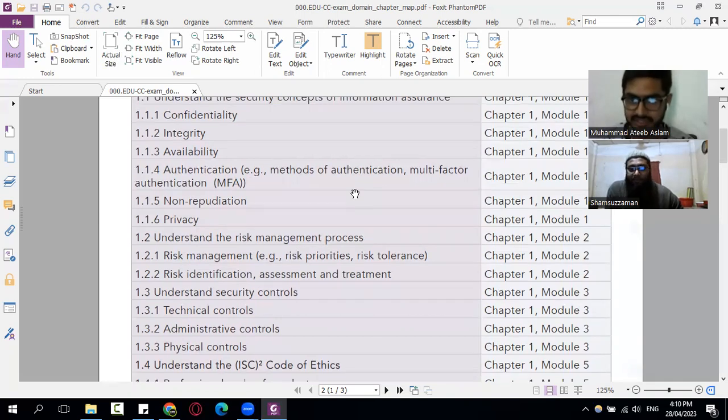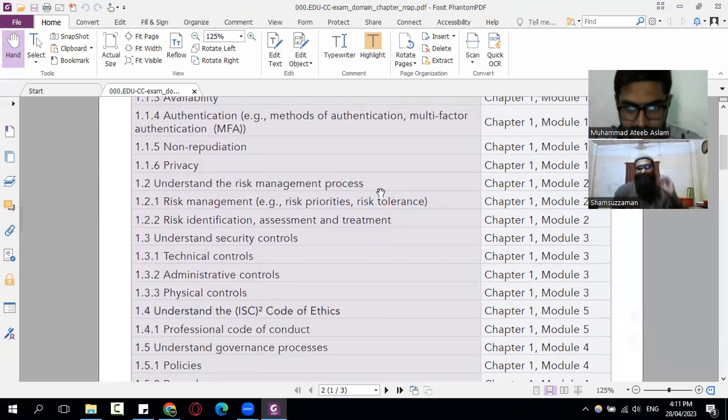Is it single factor or multi-factor authentication? Multi-factor, because two types are used: one is the card, that is something I have, and the other is something I know. In this way, you can divide the question into simple parts, then understand the question and answer it.